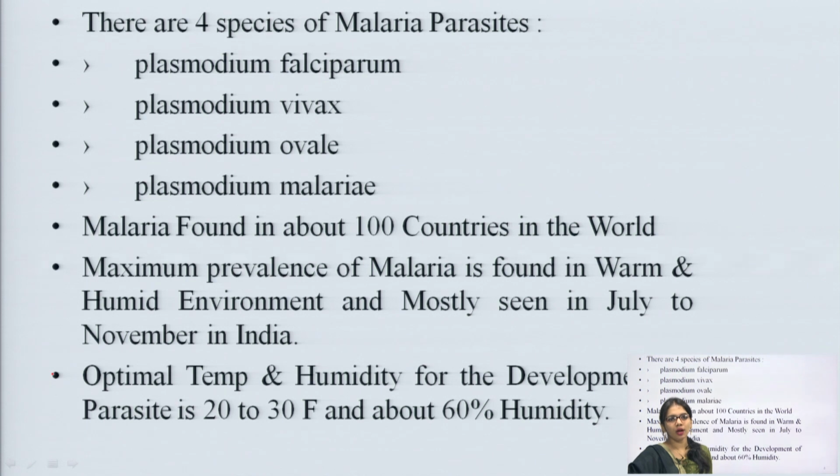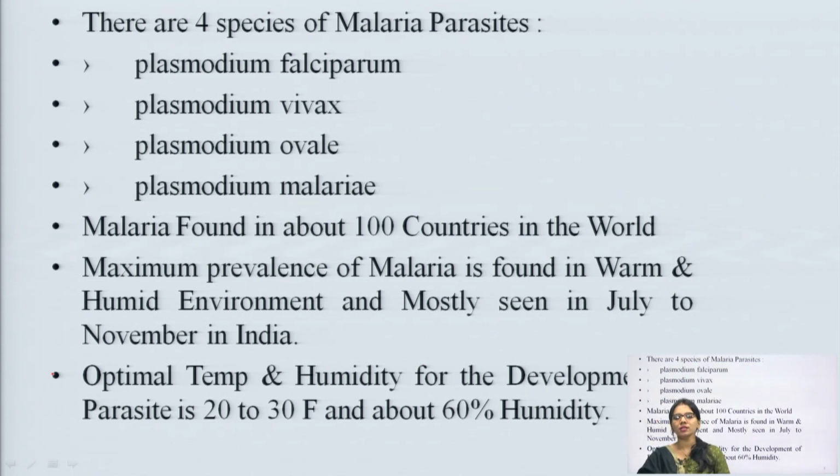Malaria is found in about 100 countries in the world. Maximum prevalence of malaria is found in warm and humid environments, and it is mostly seen from July to November in India. The optimum temperature and humidity for the development of the parasite is 20 to 30 degrees and about 60% humidity.